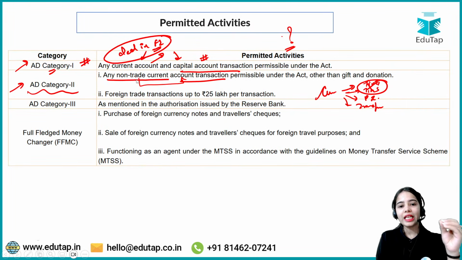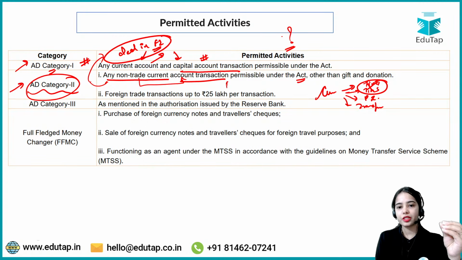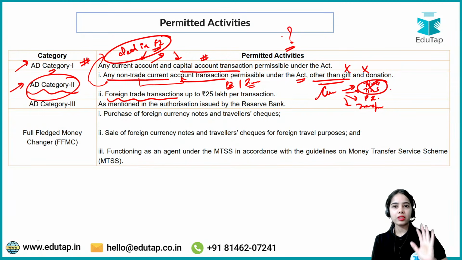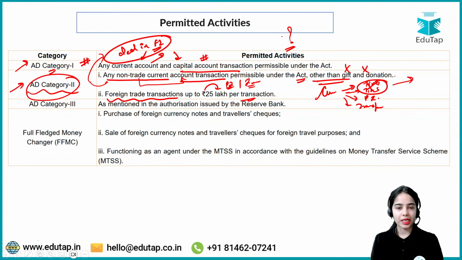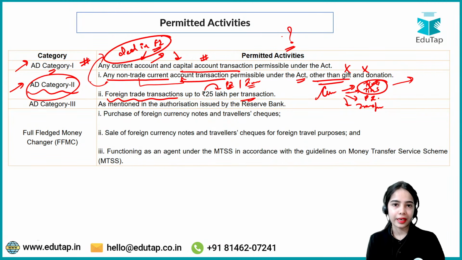So basically, any non-trade current account transaction is permissible under the Act. Authorized dealer category 2 can deal in foreign exchange related to any non-trade current account transaction, that is usually primary income or transfers. But in transfers, gifts and donations are not allowed. Now, foreign trade transactions, trade in goods and trade in services, are not completely blocked. Foreign trade transactions up to 25 lakh per transaction are also allowed. So if a trade transaction is up to 25 lakh, that is also allowed under authorized dealer category 2.